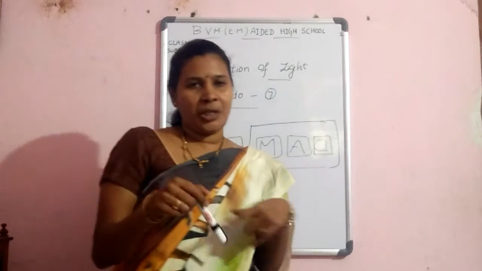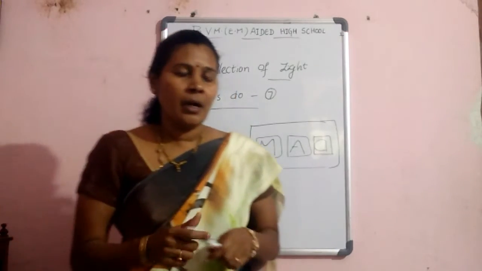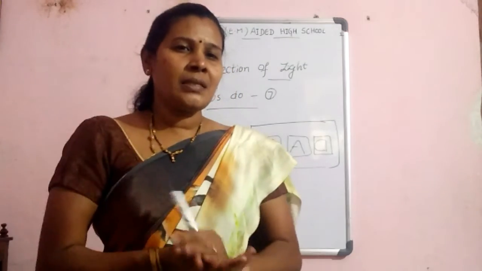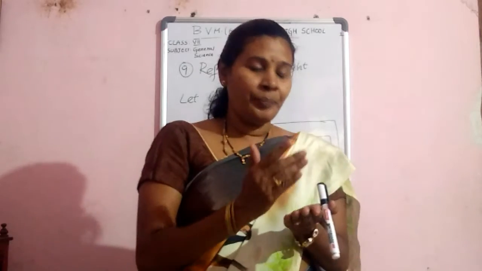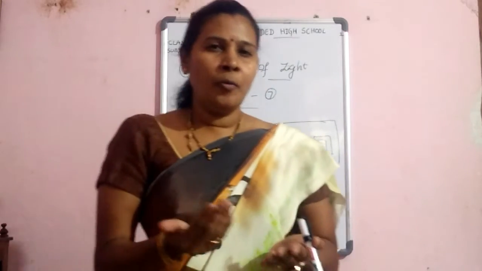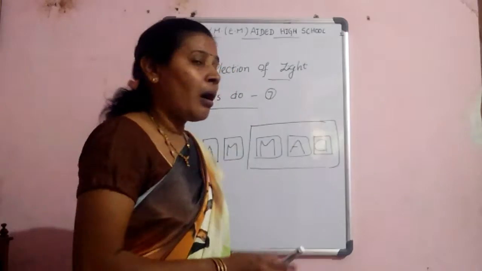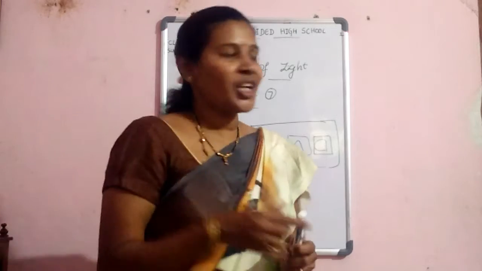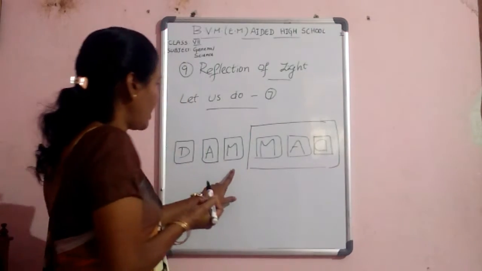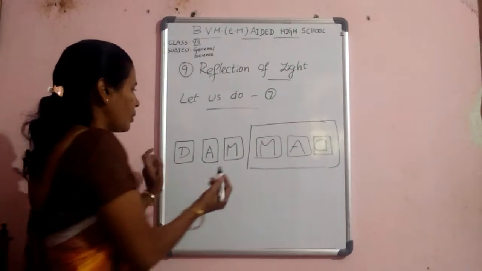Take a drawing sheet and cut it into a few pieces. On these papers, you must write MAD.